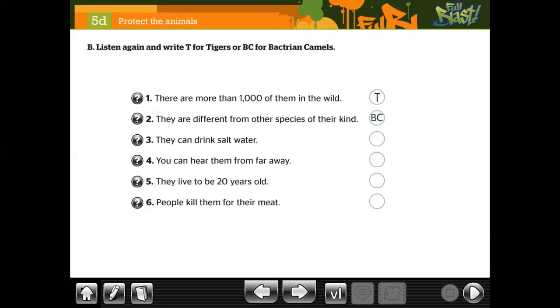Number 3, tigers or camels in this case? You have camels again. You can hear them from far away. Number 4, tigers, okay. They live to be 20 years. Number 5, tigers. And finally, number 6, people kill them for their meat. Okay, let's continue now.